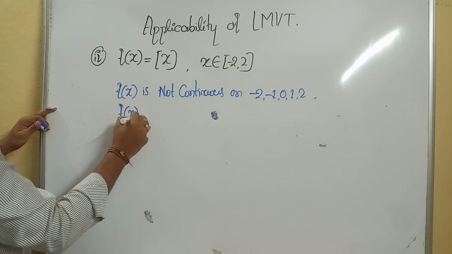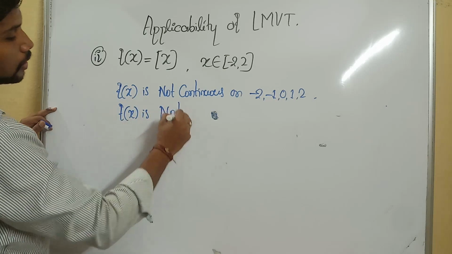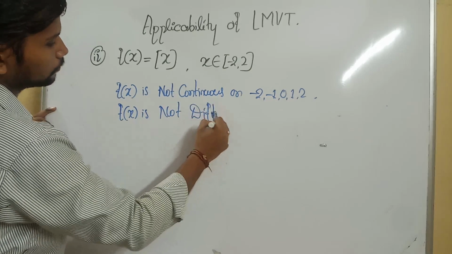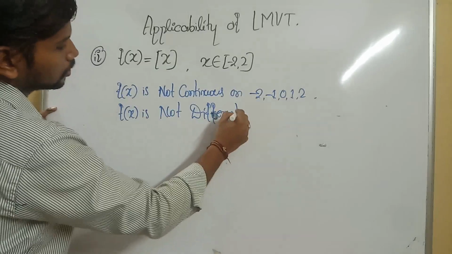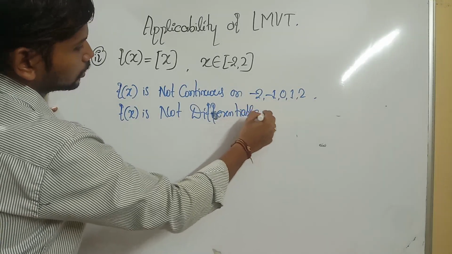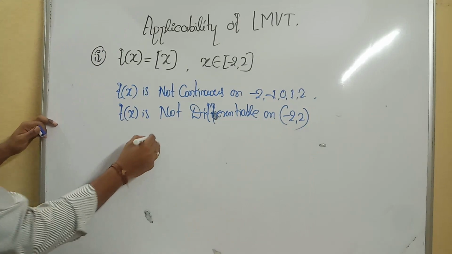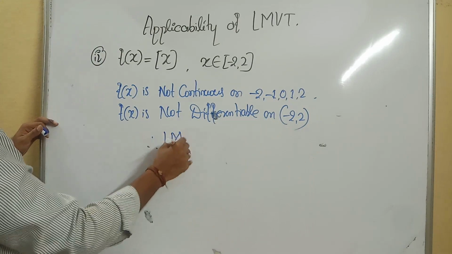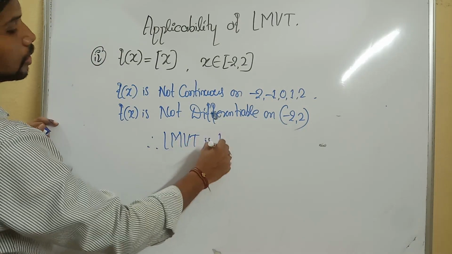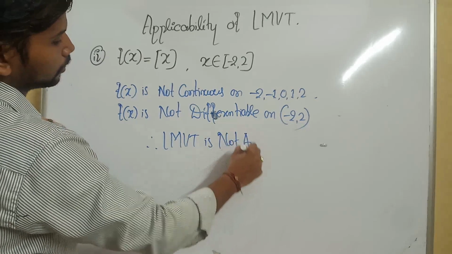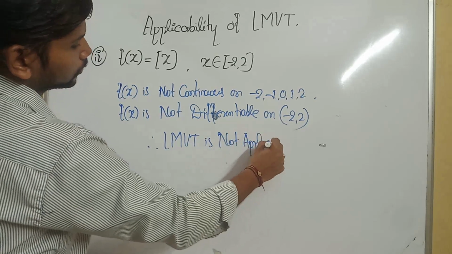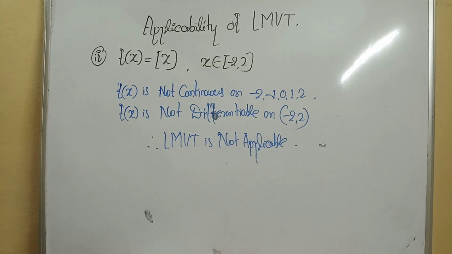Therefore, f of x is not differentiable on the open interval (minus 2, 2). Therefore, what do I need to write? LMVT is not applicable. Got it?